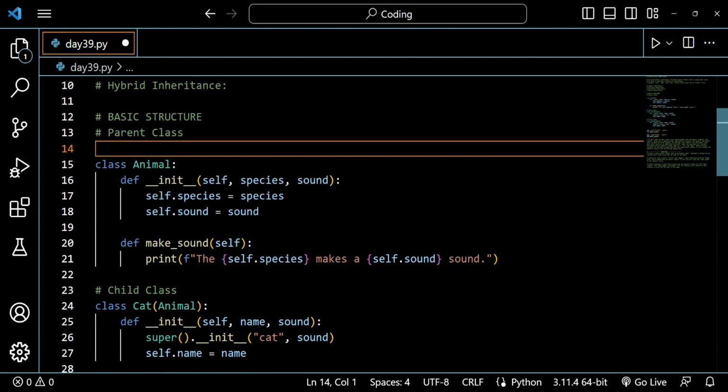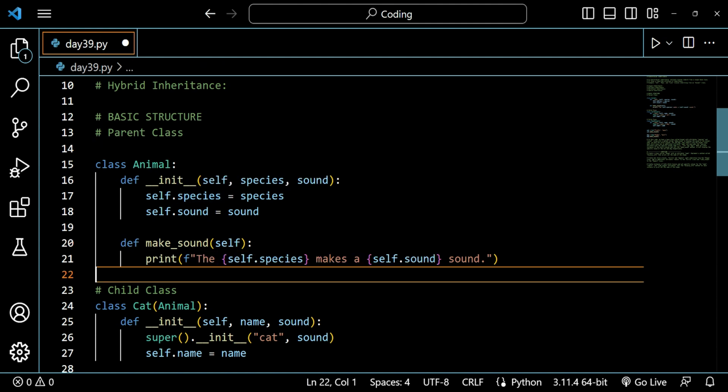As a basic structure, you can see we have a class called animal, and we have two instance attributes, species and sound. Then we have a method called make sound, and in this method we have self dot species, that means the species of the animal, and the sound attribute. It prints the self dot species making a sound. So if the species is dog, then the dog is making a sound. So it's a parent class here.